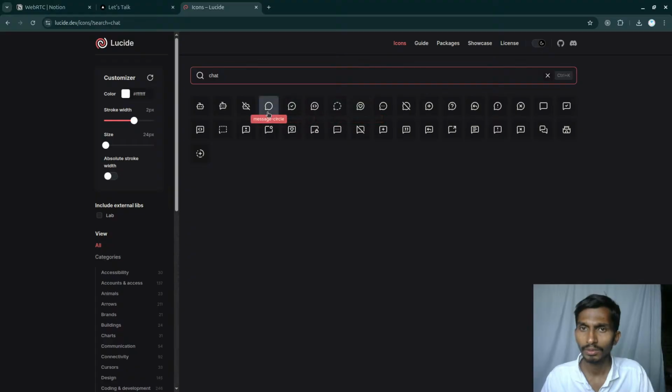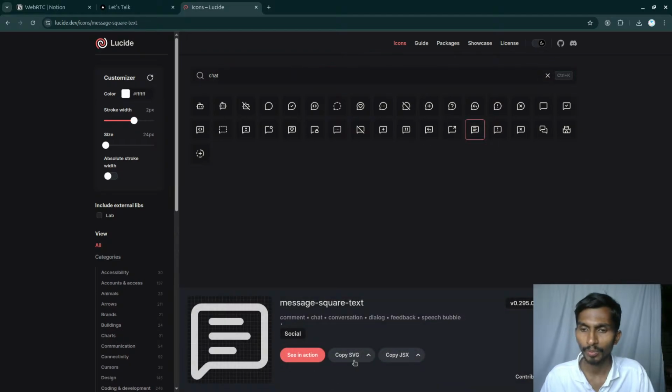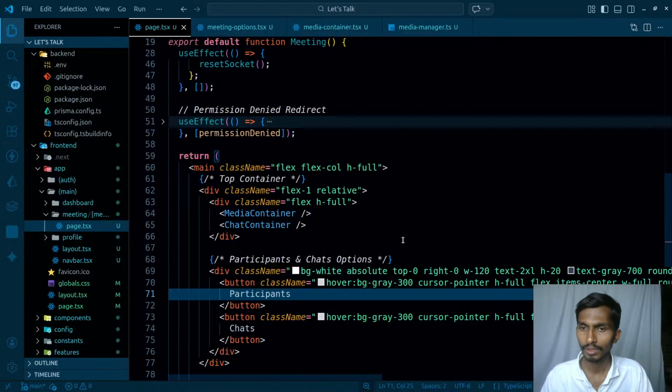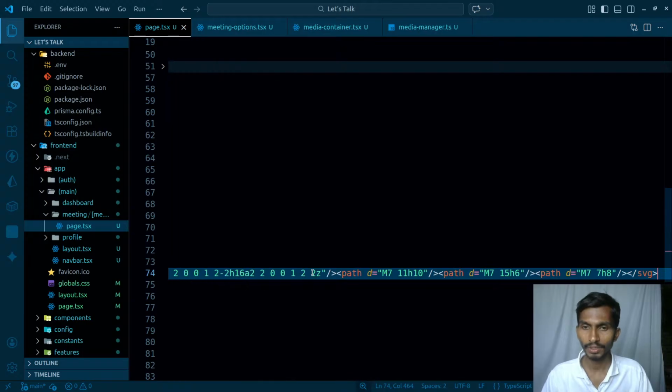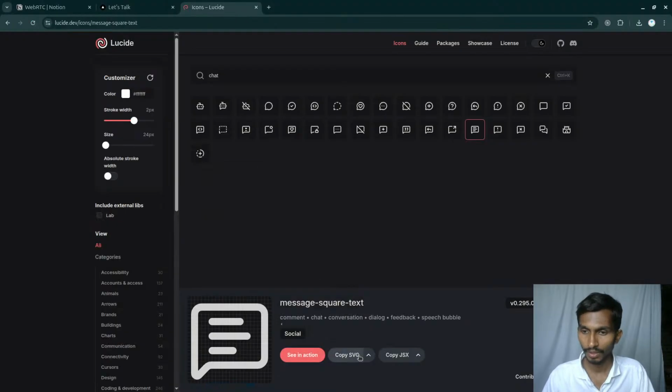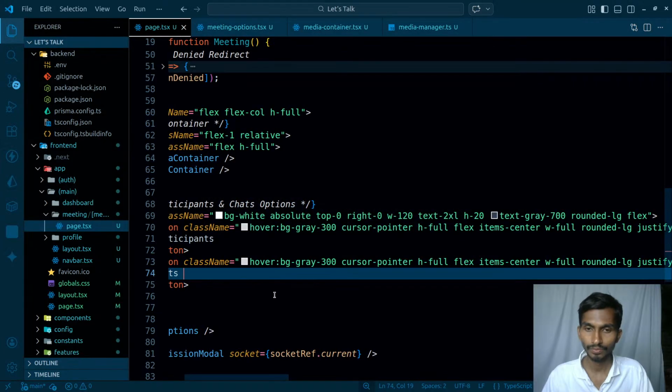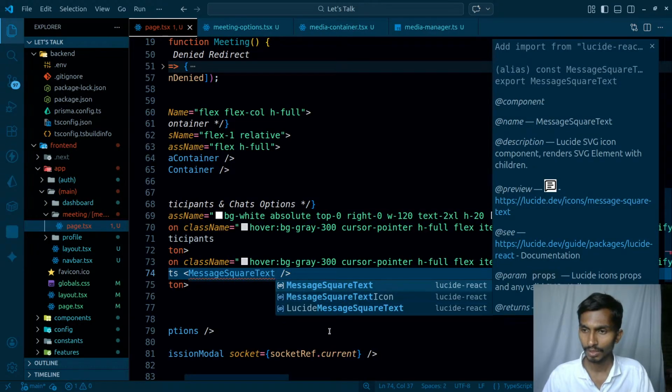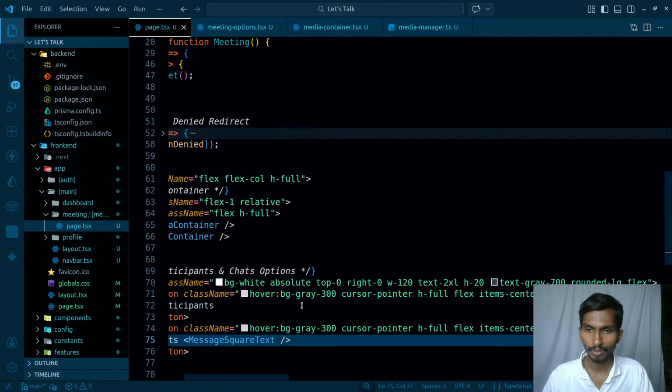I think this is gonna be here, message circle, or I'm gonna be having this, or this. Better than this is what? Better than this is this. So I'm gonna be just simply copying it, copy SVG, and just simply paste it here, oh sorry, copy JSX, paste it. I have to import it. Lucid React, right? From here, so it's gonna be imported like this.